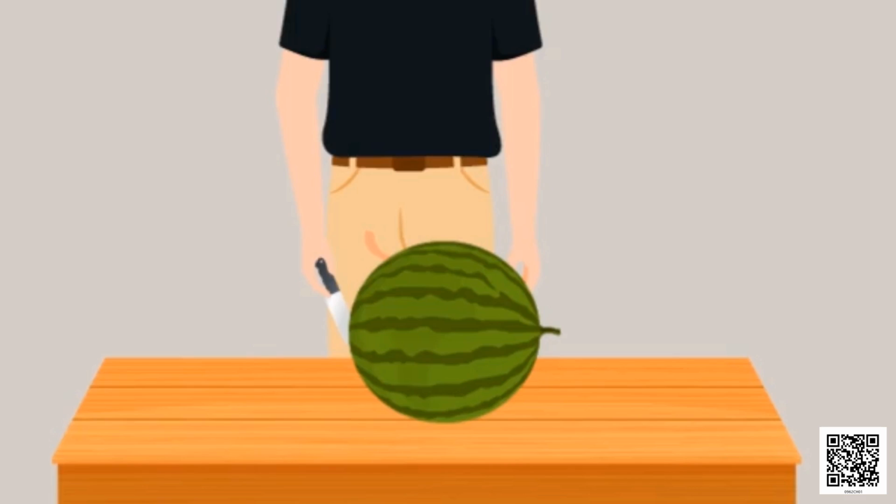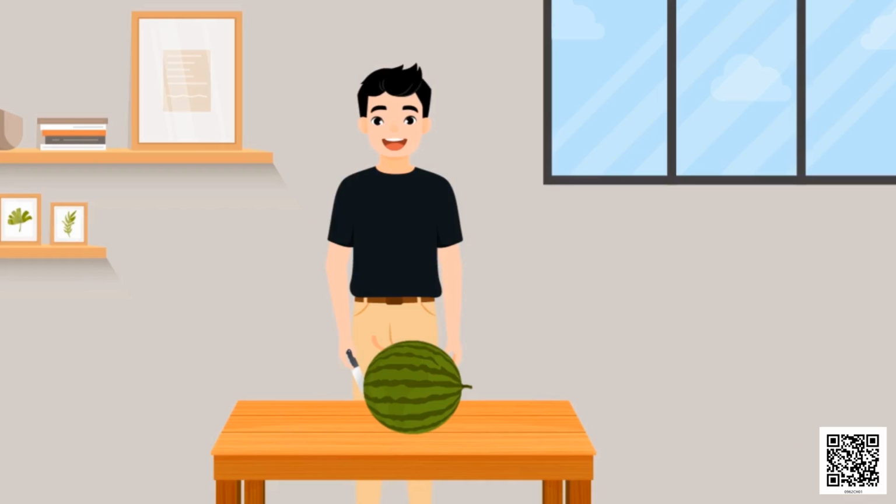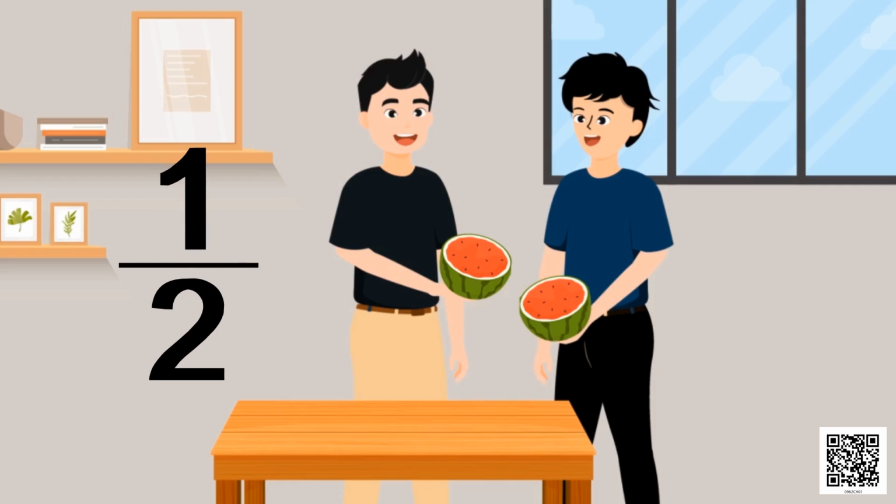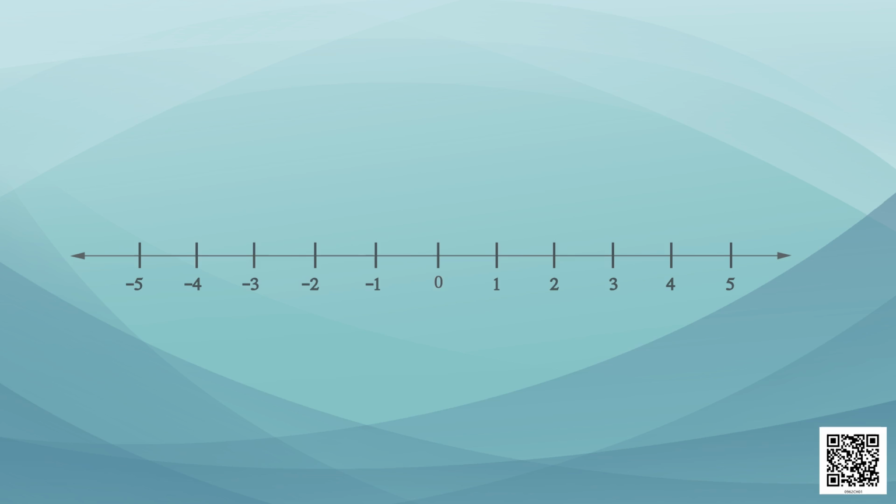Now suppose there were two brothers. They bought a watermelon. They won't eat it all alone, so they shared it by dividing it into equal parts. So the total number of parts will be written as the denominator, that is 2, and the number of parts that each child got will be written as the numerator, that is 1. So our fraction is 1 upon 2, which denotes 1 part out of 2. Can we express it on a number line? It is a half, so it will lie on the exact midpoint between 0 and 1.